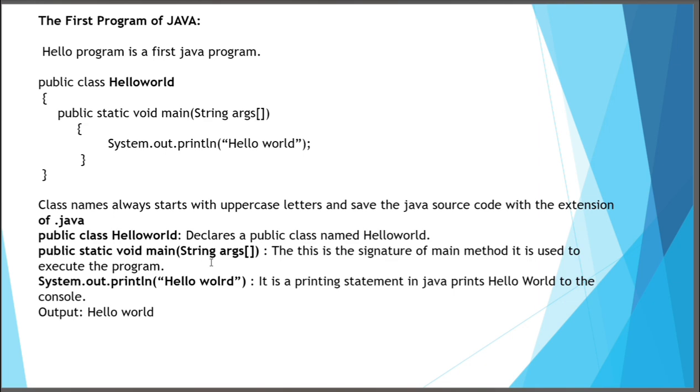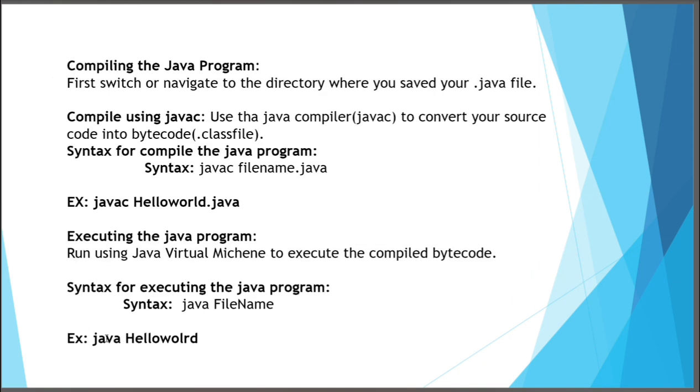Till now, no one has tried to change the main method name. That's why everyone uses main as the main method name. System.out.println hello world is a printing statement in Java that prints hello world to the console. The output is hello world.